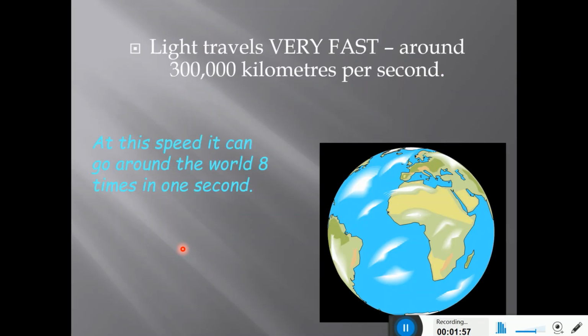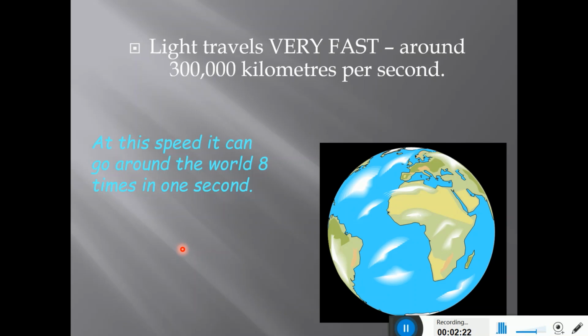Next thing, light travels very fast. So the velocity of light is very fast. It is even the fastest in the universe. Light की velocity इस universe में सबसे ज्यादा है और एक light ray 3 लाख किलोमीटर ट्रेवल करती है एक सेकंड में. So it travels 3 lakh kilometers per second. At this speed it can go around the world 8 times in 1 second.